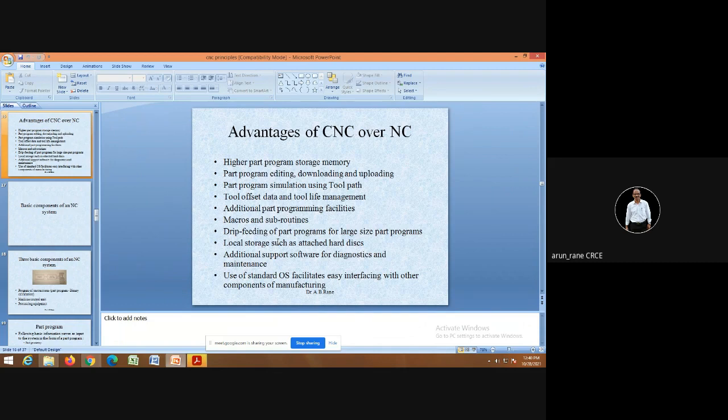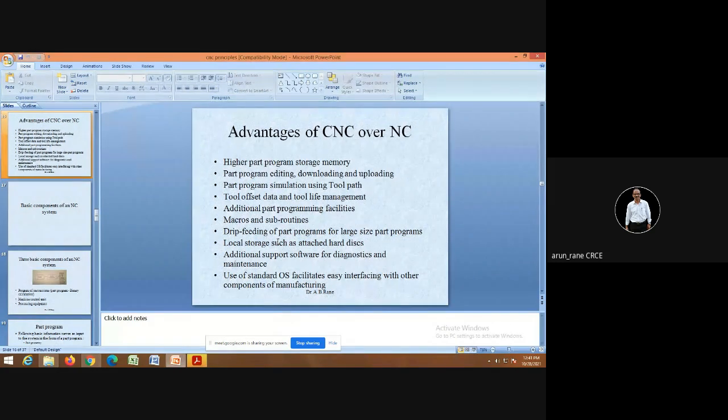Then macros and subroutines, so these are like subprograms. That is again available only in CNC. So NC, numerical control, is very primitive. There is no dedicated computer in NC, whereas you have a dedicated computer in CNC.